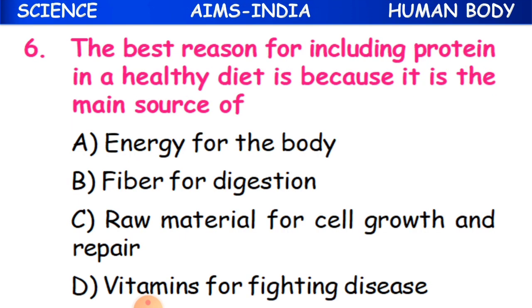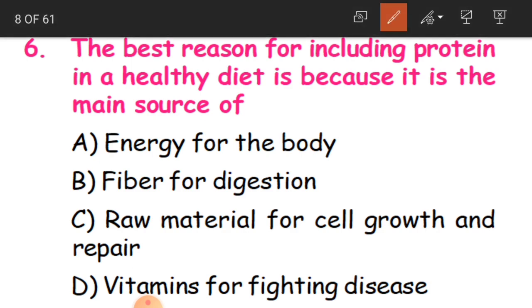Now, sixth question is, the best reason for including protein in a healthy diet is because it is the main source of dash. See, if we want to eat a healthy diet, we have to include proteins.